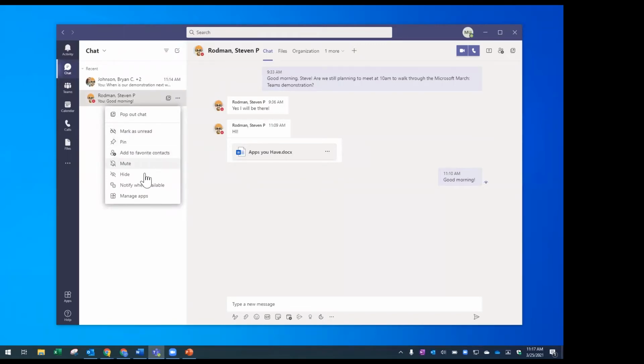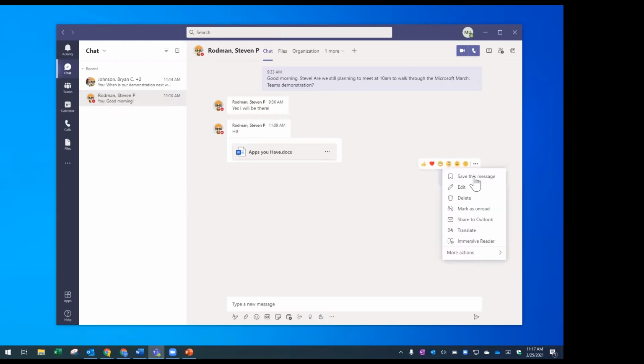I thought I saw delete. Steve, do you remember where delete is, or if that's an option? I don't know if you can delete an entire chat, but if you hover over one of the messages, you can delete individual messages, but I don't think you can delete the entire chat. Not a functionality that I know of. Okay, that is a good one that we should look into. So thank you for the question.